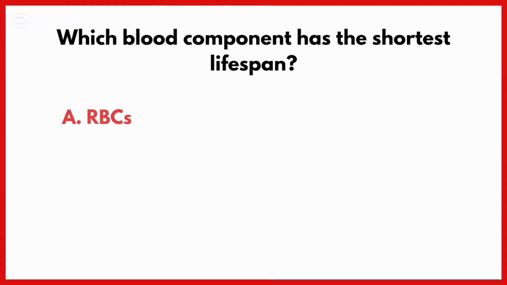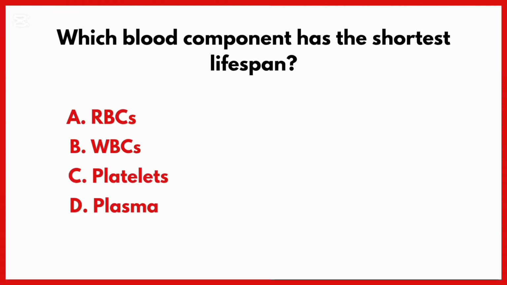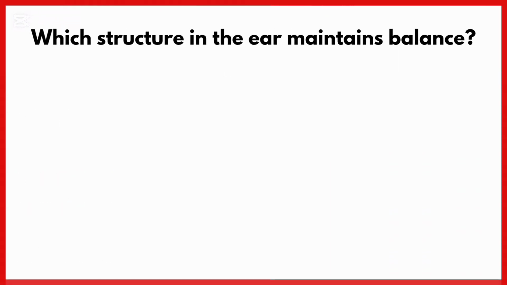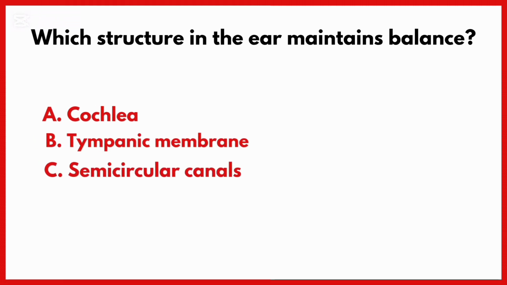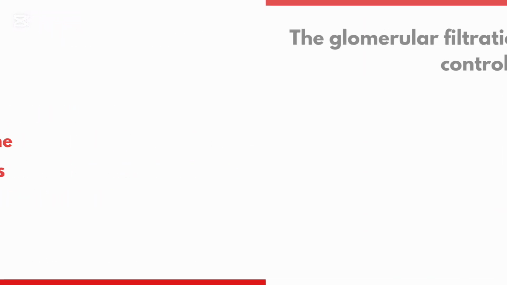Which blood component has the shortest lifespan? Correct answer is option C, platelet. Which structure in the ear maintains balance? Correct answer is option C, semicircular canals.